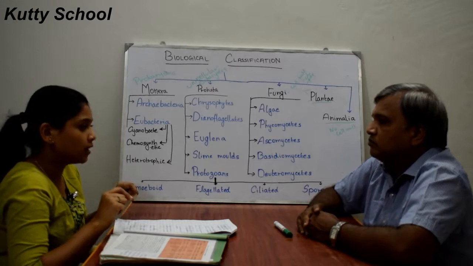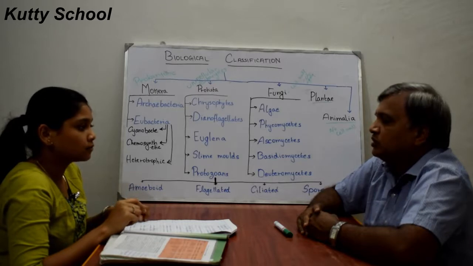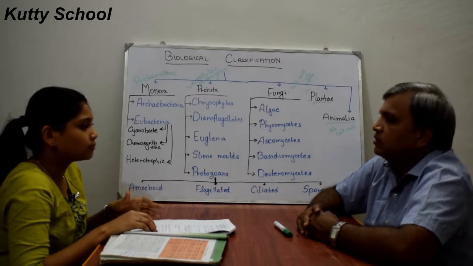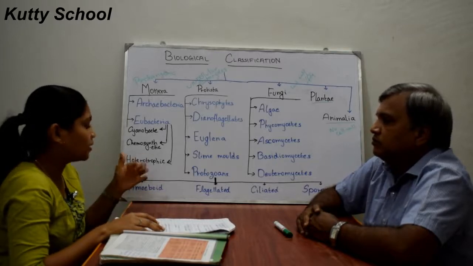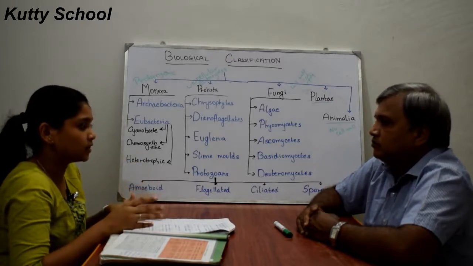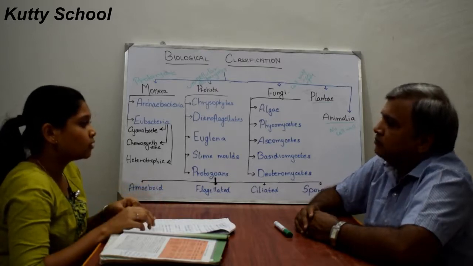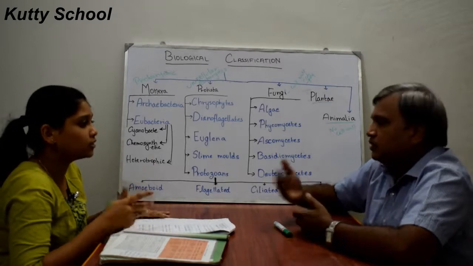This bacteria uses that energy for ATP production. ATP is adenosine triphosphate, which gives energy. Therefore it is autotrophic; it is not dependent on others and produces its own food.